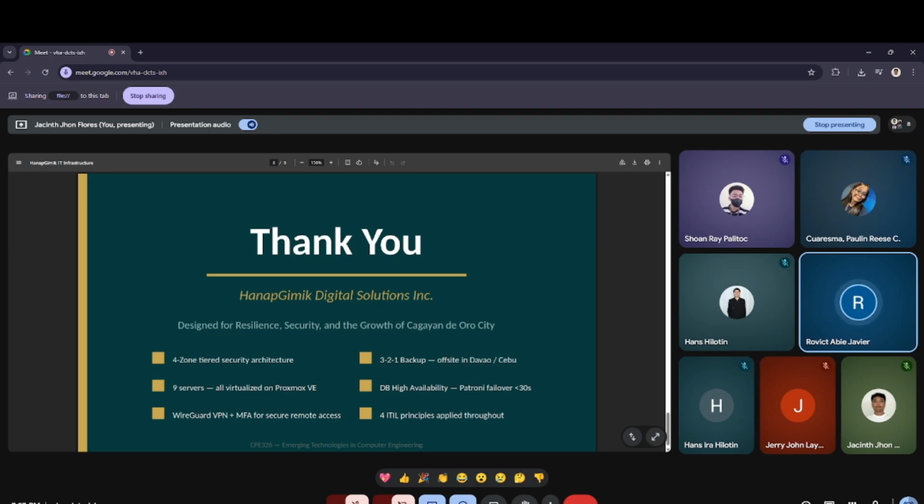Overall, our platform provides a centralized and secure solution for event discovery.